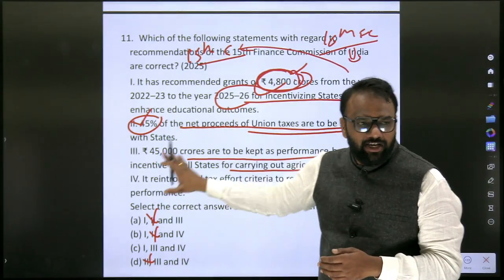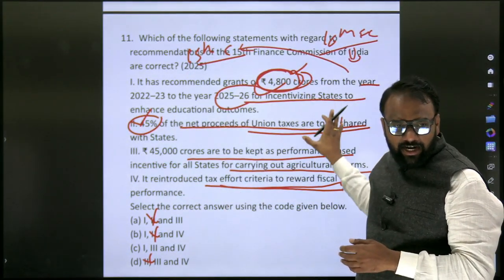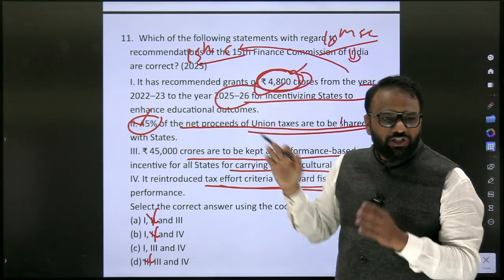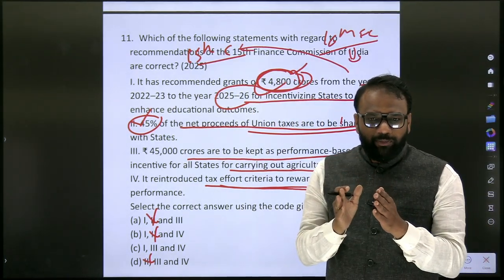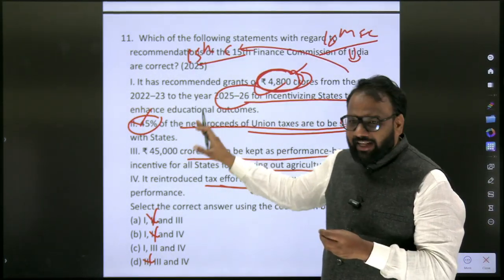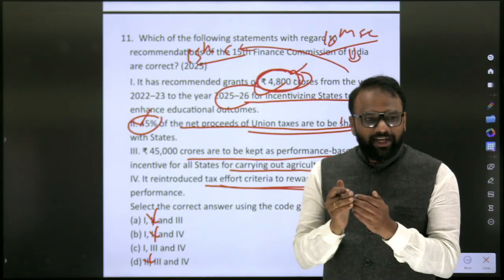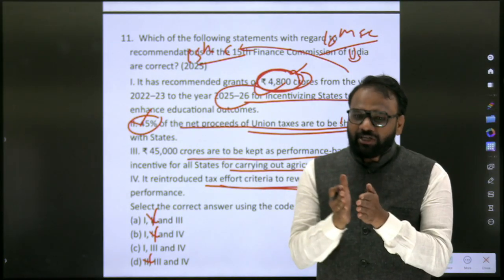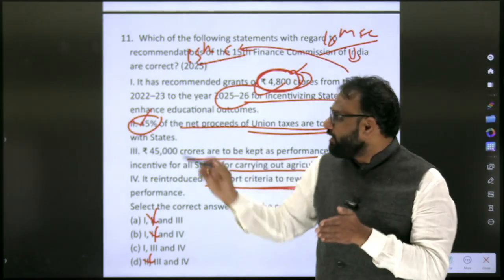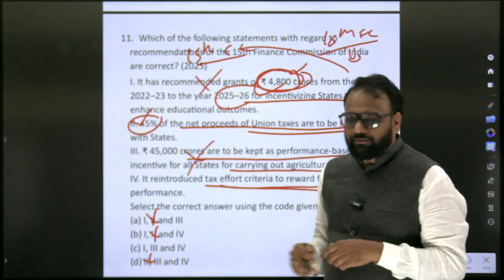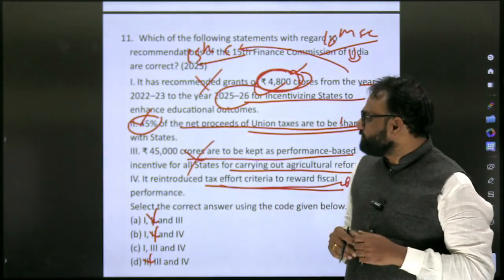These were the criteria. Are there any other extra criteria added? Any criteria which has been dropped? These things we'll prepare. Again, the same Finance Commission previous year, whatever notes we have, that itself we'll update, from the 15th Finance Commission to the 16th Finance Commission. We are not interested in these values.